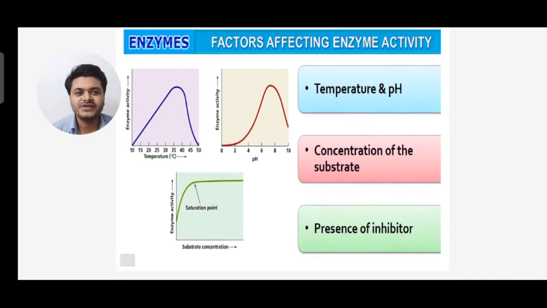Now, what are the factors affecting enzyme activity? Temperature and pH, concentration of substrate, and presence of inhibitor. As temperature is increased, enzyme activity increases up to a certain point, and again it drops. Same way for pH. As we move to a higher pH, enzyme activity increases and again falls. Next, for substrate concentration, first it increases, then moves into a saturation point.